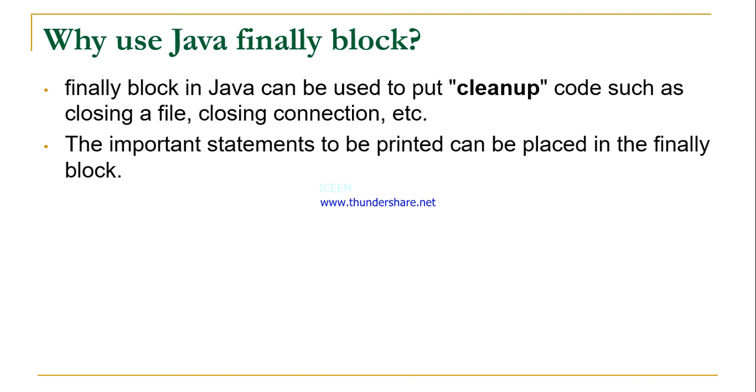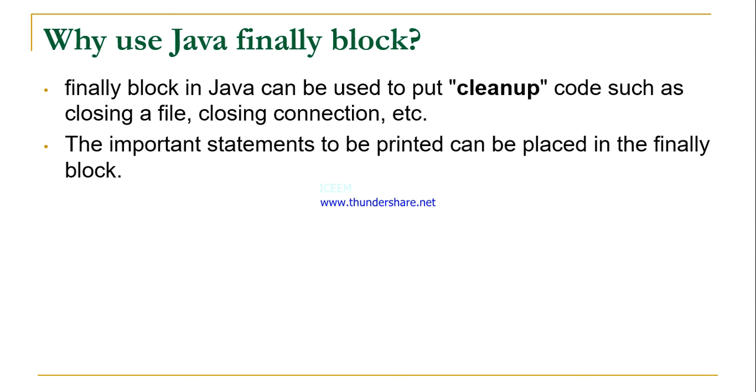Next, why do we use the Java finally block? We already know why we use try blocks and why we use catch blocks. We use try to write some risky code. If we feel that an error can come in that code, at that time we can place that code in the try block. And whenever we need to display some error message or exception message, at that time we use the catch block.